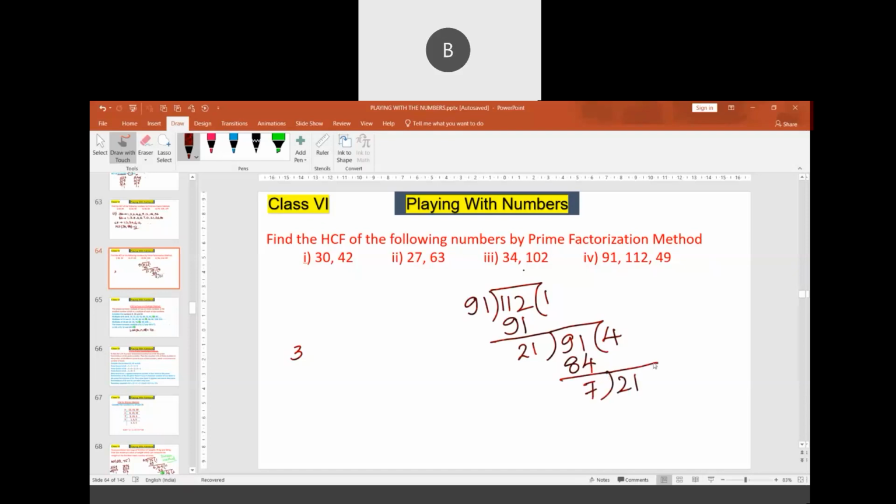Then 3 times 7 is 21, so 0 remains. Here we have found the highest common factor of 91 and 112 is 7. Now find the highest common factor of 7 and 49.